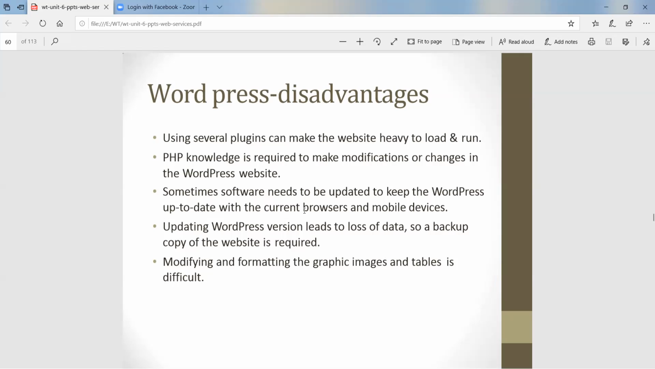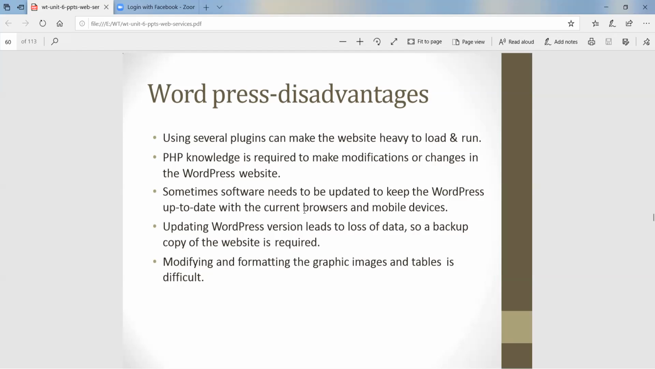Then sometimes software needs to be updated to keep WordPress up to date. With the current browsers and mobile devices, we need to update our system to run WordPress up to date. The next one: updating the WordPress version can lead to loss of data, which means when we update the version, we can lose the data. So a backup copy of the website is required. You need to take a backup whenever you are going to update your WordPress version.